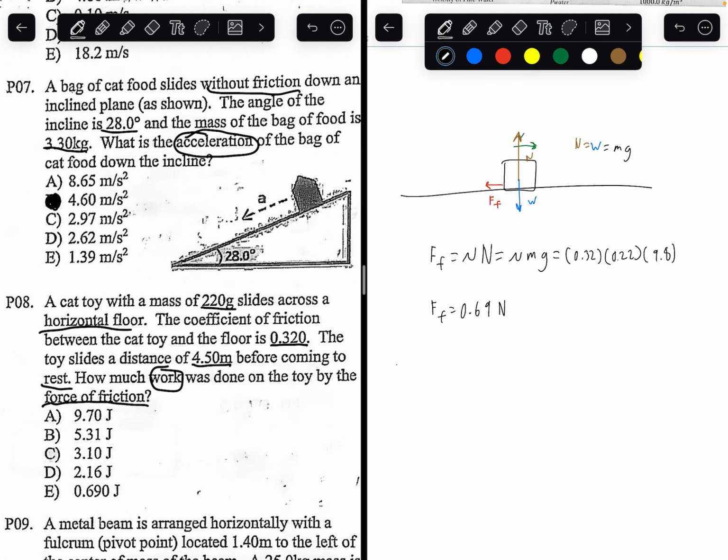But we don't want to find the force, we want to find work. So what is work? Work is equal to force times displacement. We know the force, that's 0.69. What is the displacement? How much has the block moved? It says that the box has slid a distance of 4.5 meters. So plug 4.5 here. You can get 3.1 joules. So the answer to this question is going to be letter C, 3.1 joules.